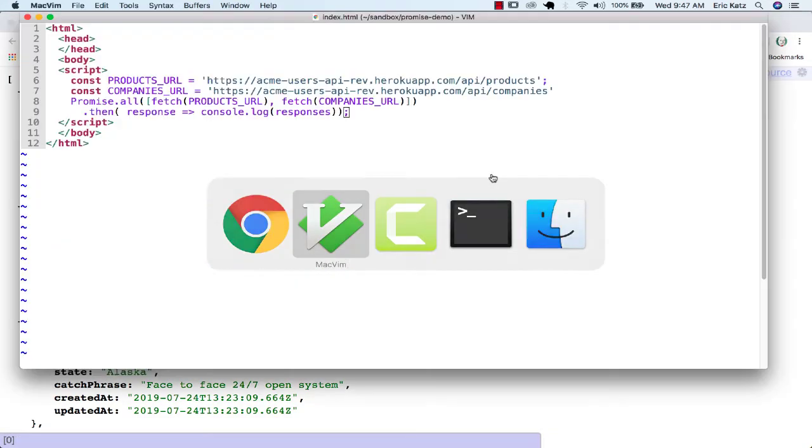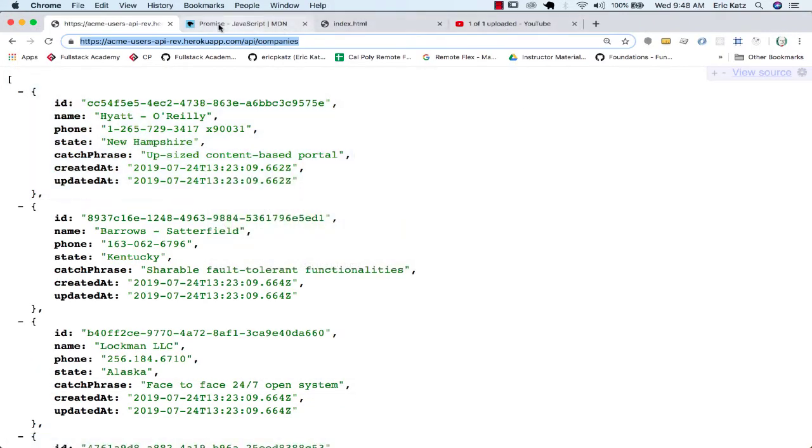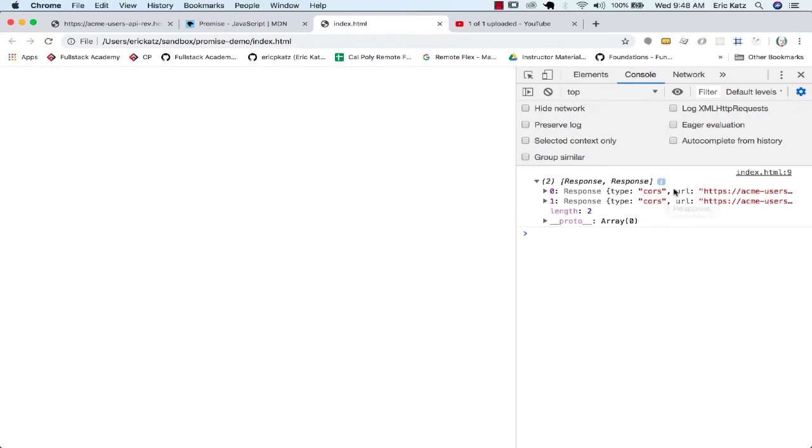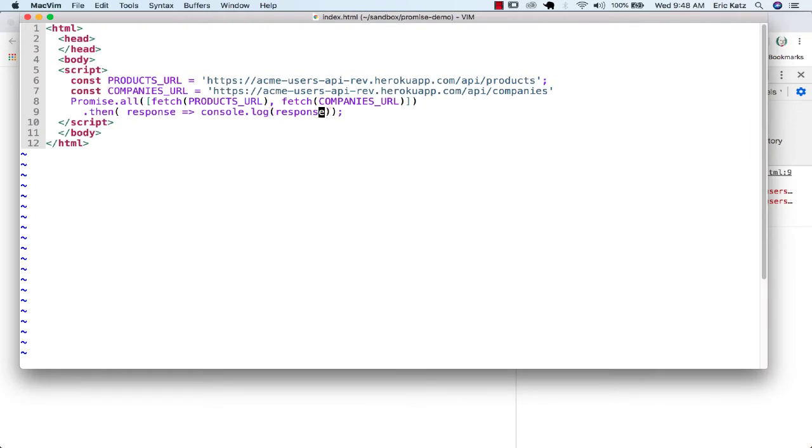If we go over here, we run this, and let's just make sure I don't have a misspelling. This is just, let's call it response. And it's going to be an array of two responses. So again, we'll only end up getting to this point if both these end up getting satisfied.